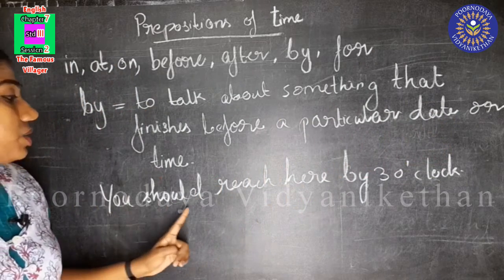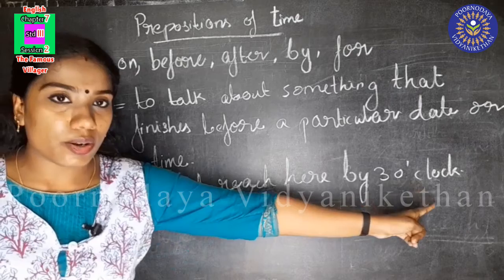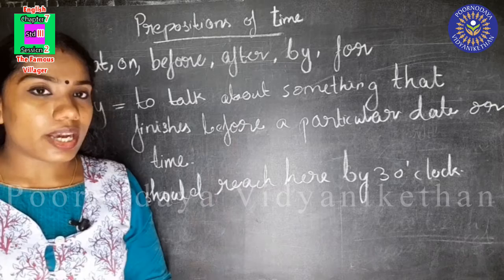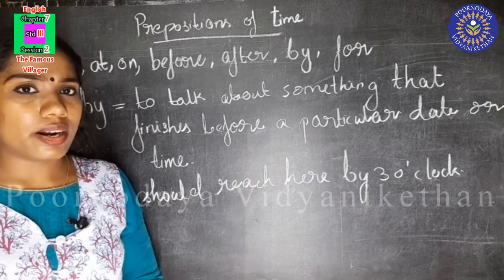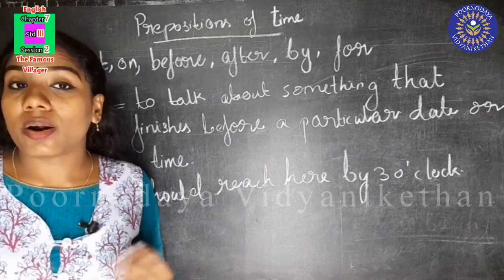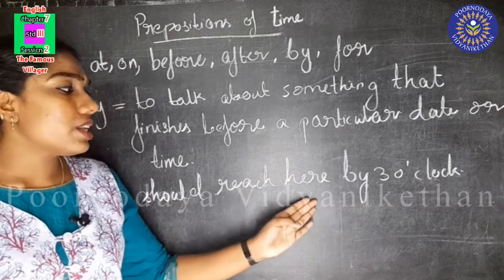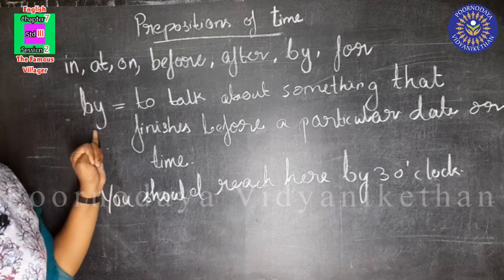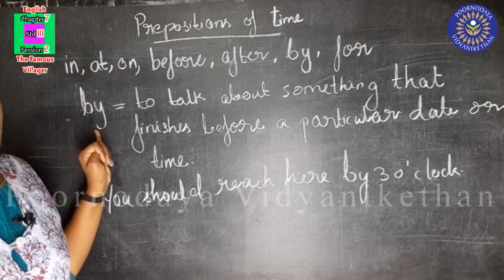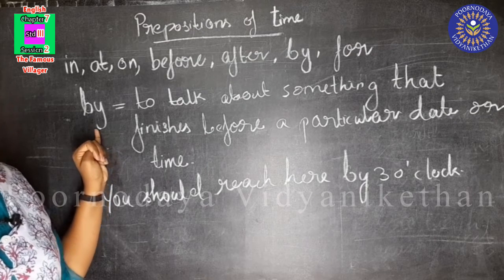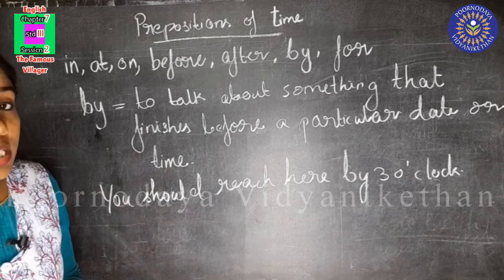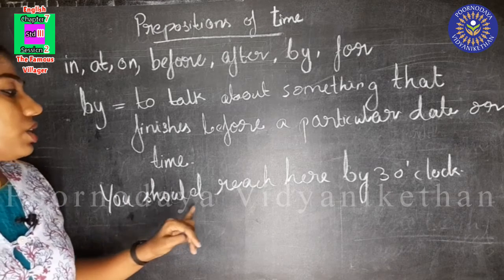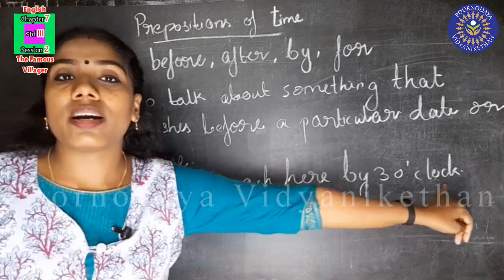Here by 3 o'clock means before 3 o'clock. That means you should reach here at 2:30 or 2:45. Did you understand, children? So where can we use by? By is used to talk about something that finishes before a particular date or time.